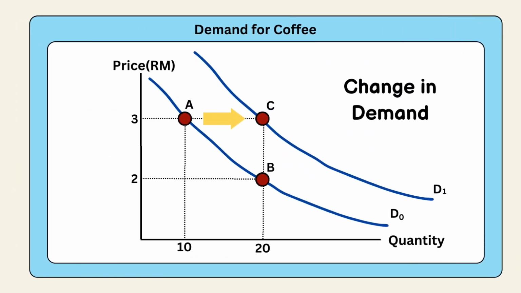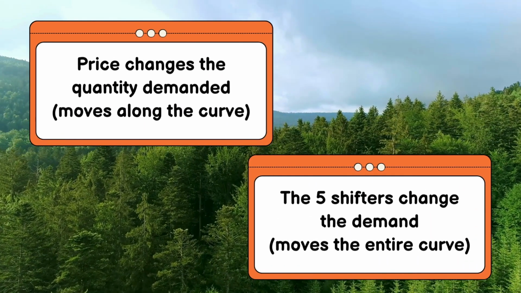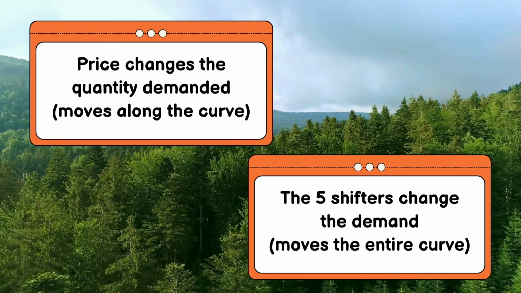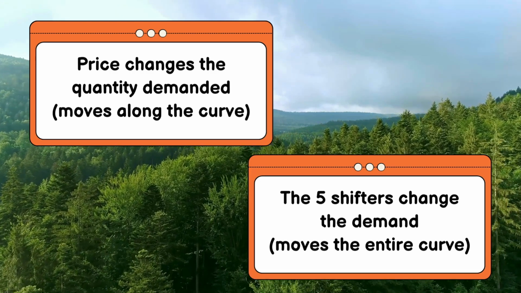Now, A to C is a change in demand. Price does not change. Price stayed at 3 ringgit, but people decided to buy more. Why? Well, this is because of the 5 shifters like taste and preferences. When people prefer and want more coffee, then the entire demand curve will shift to the right. At that same 3 ringgit price, people want more, so that would be a change in demand. Remember, the only thing that changes quantity demanded is the change in price, and the only thing that changes demand is one of the 5 shifters of demand.